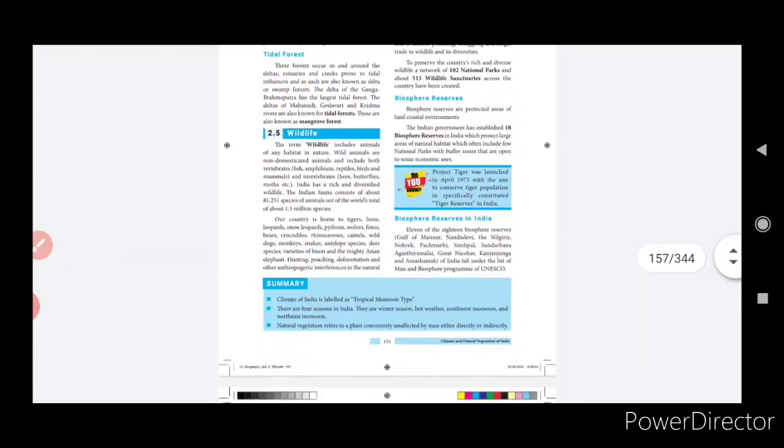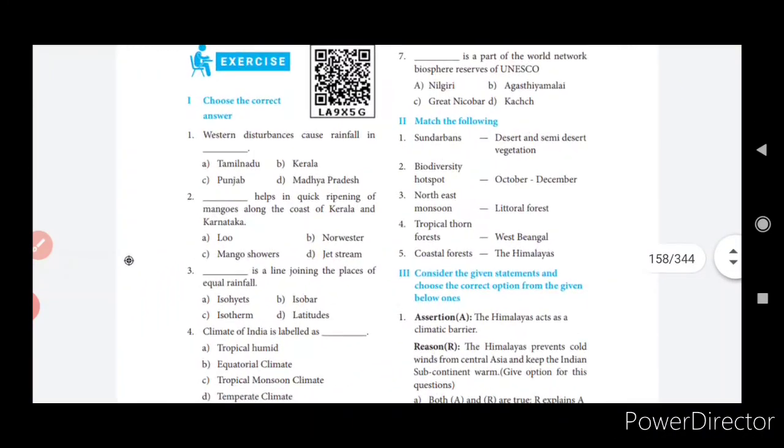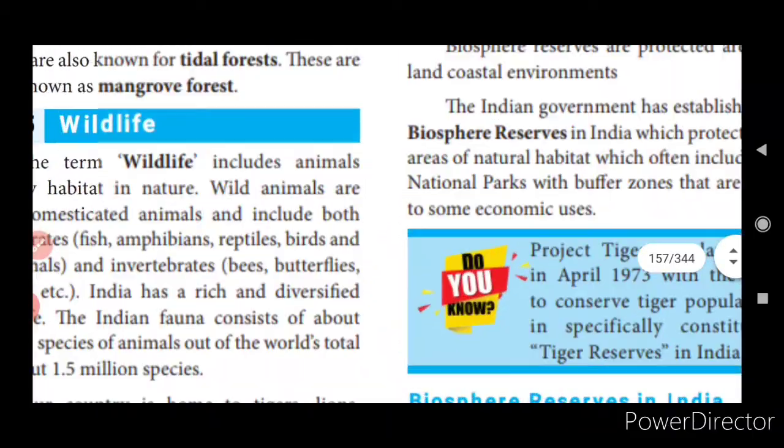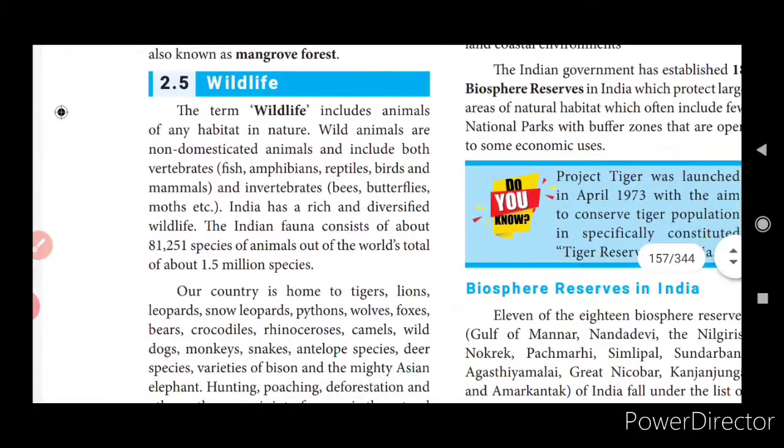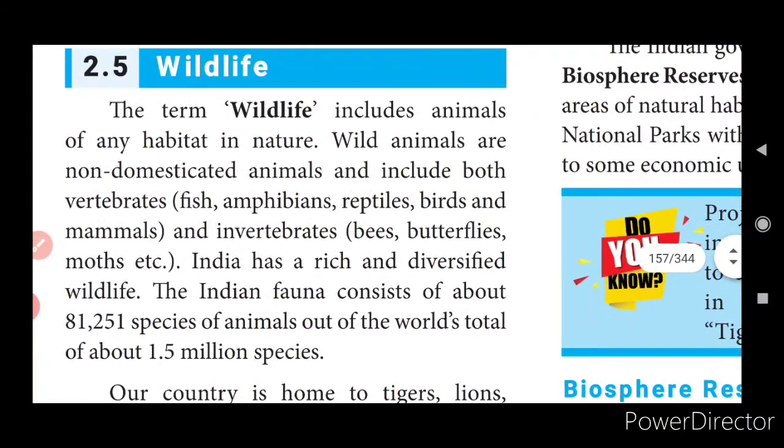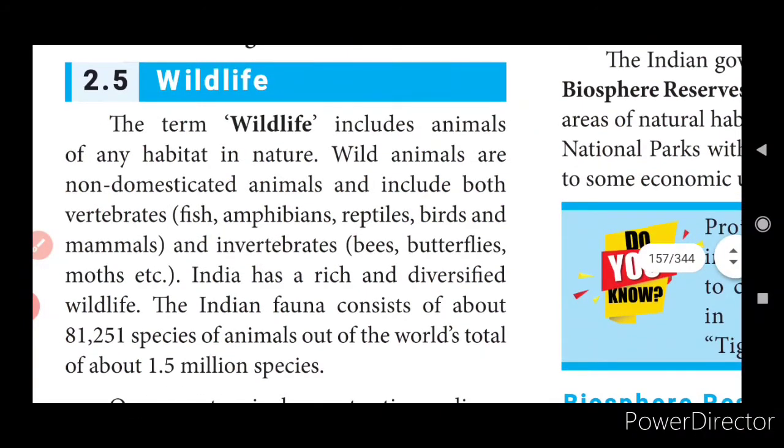Okay. Now coming to the wildlife. Okay, 2.5. Just look at the page, wildlife. After the climate, number 1, we learned; number 2 is vegetation; number 3 is about the wildlife. Okay, the term wildlife includes animals of any habitat in nature.